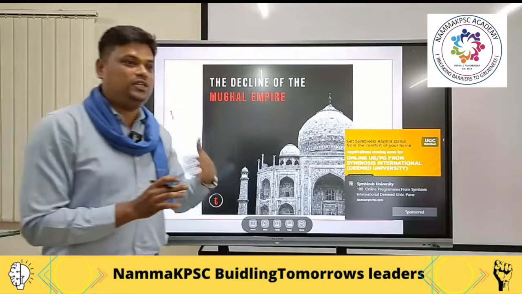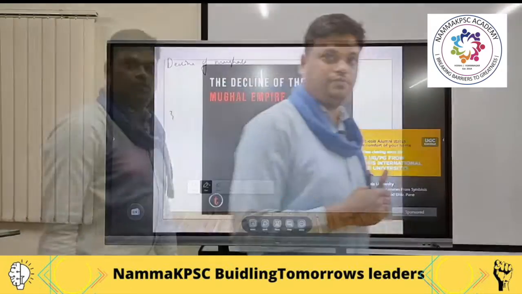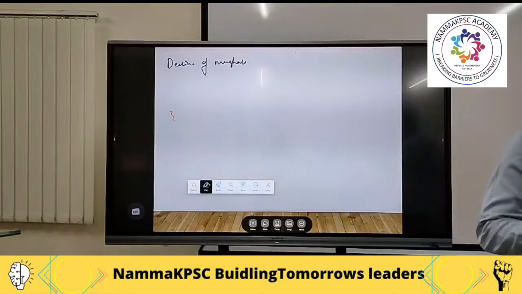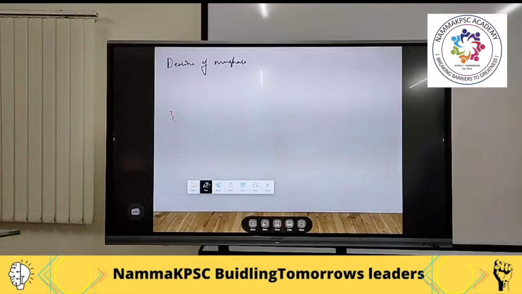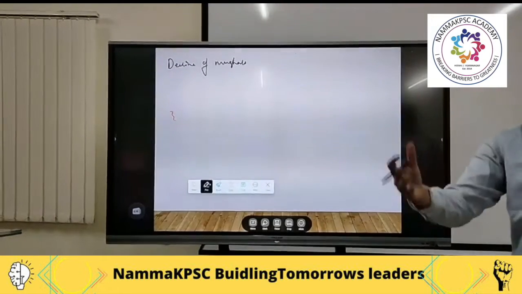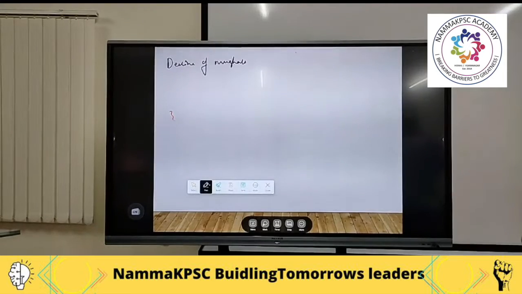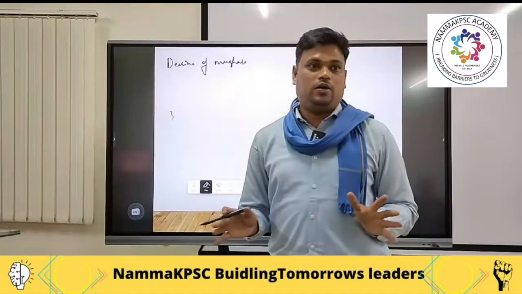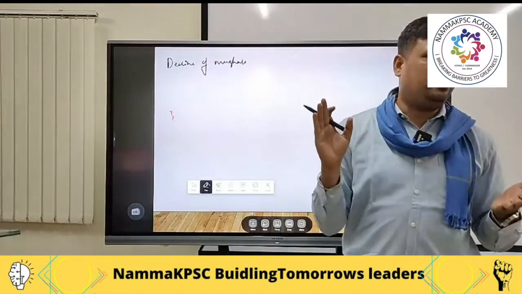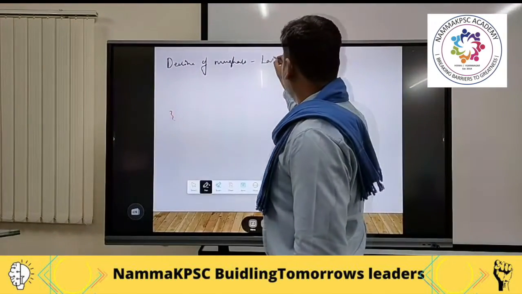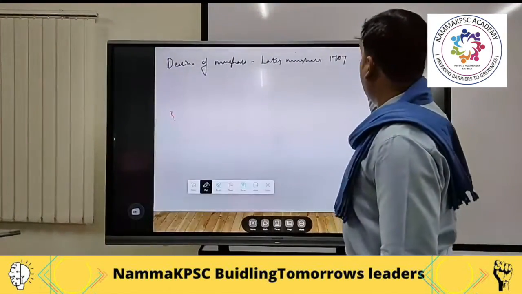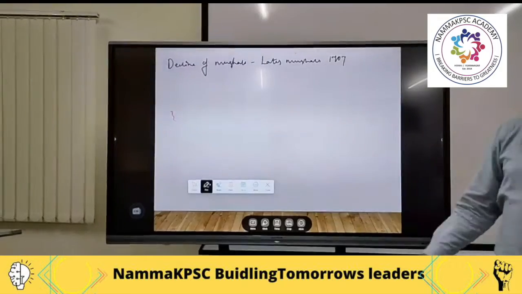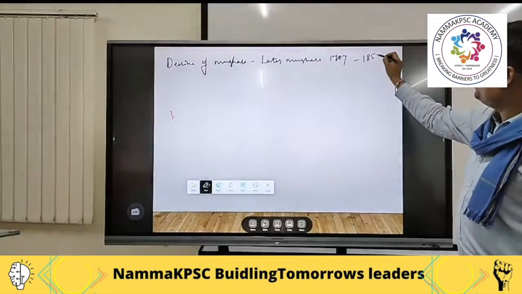So the first chapter starts from the decline of the Mughals and the later Mughals. What is the reason behind the decline of the Mughals? Because the Mughals were the popular rulers before the British, who ruled India from 1526, the time of Babur. The popular rulers will come under your medieval history. But modern history of India starts from Aurangzeb. That is the timeline where the Mughals are getting declined. After that, the later Mughals from 1707, the death of Aurangzeb, the last Mughal ruler of India, carries till the 1857 revolt.